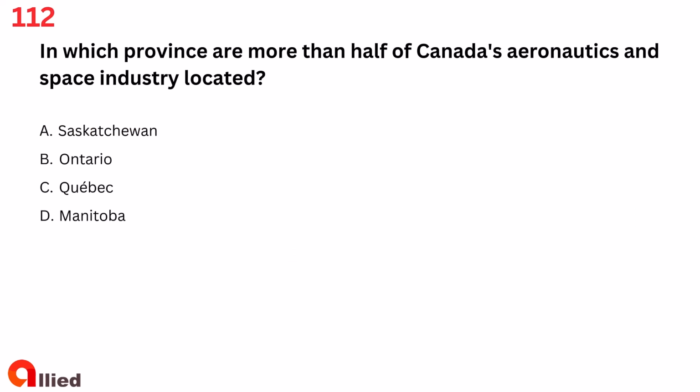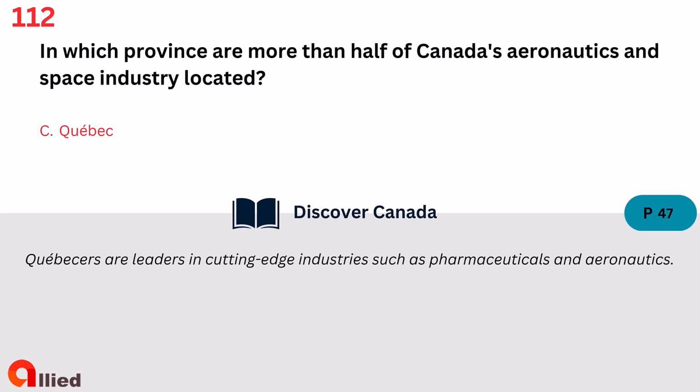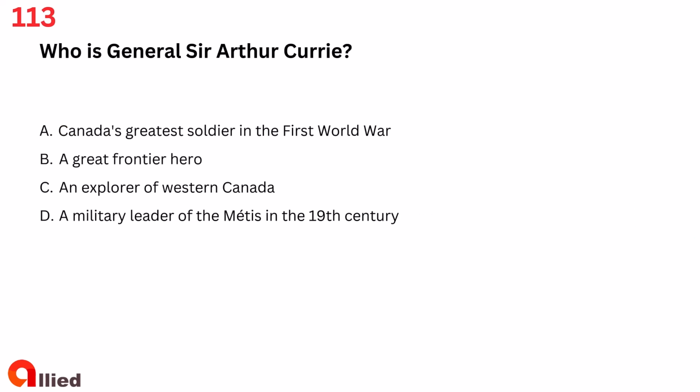Question 112. In which province are more than half of Canada's aeronautics and space industry located? A. Saskatchewan, B. Ontario, C. Quebec, D. Manitoba. The answer is C. Quebec.